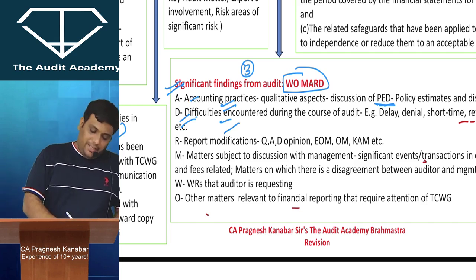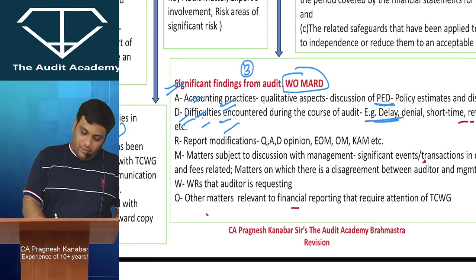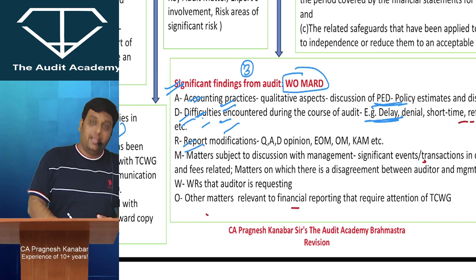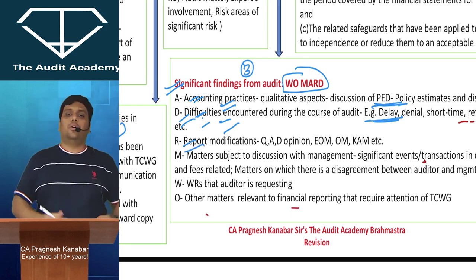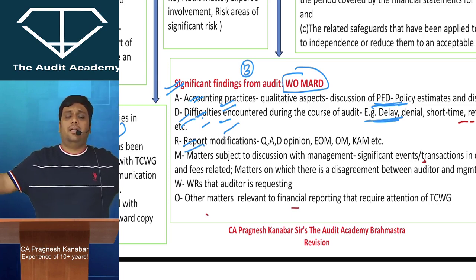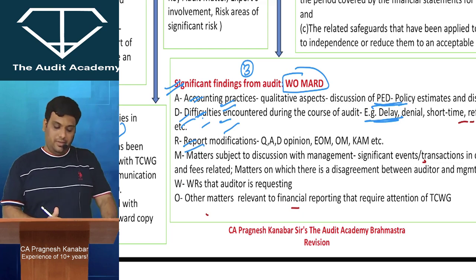Sir, why are you explaining every single point? Because there can be an examination question separately on each point. That is why over here I have given some idea of what kind of points you can write. Then if there is a modification in your report, qualified opinion, adverse opinion, disclaimer of opinion, emphasis of matter, other matter, key audit matter, such kind of modifications also you communicate with those charged with governance.